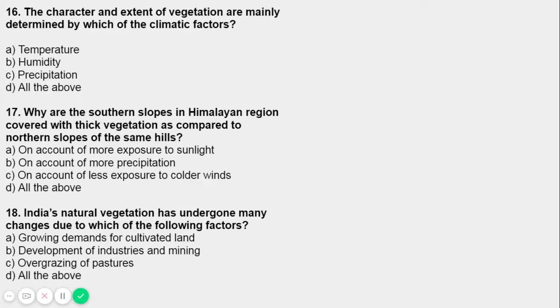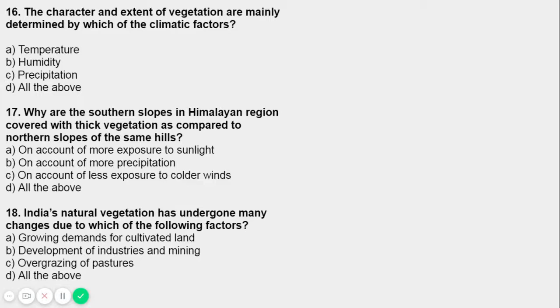So these are the many changes we have done in the recent past. So what's the answer of 18 now? It has undergone many changes due to the following factors. Obviously, growing demand for cultivated land, A, what I've told you. B, development of industry and mining. Obviously, there is developmental activity, transportation, raw material.